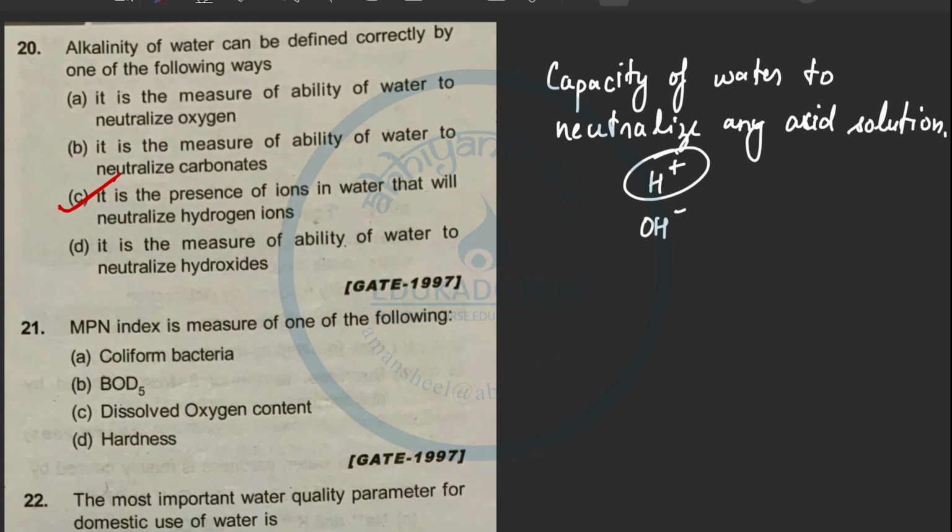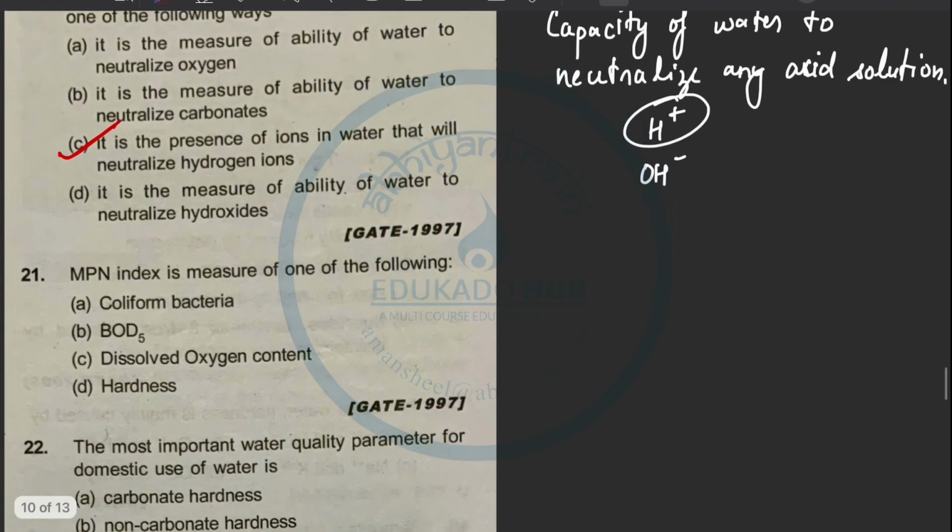The next question: ambient index is measure of one of the following. As we have already discussed, ambient is the measure of the coliform bacteria.